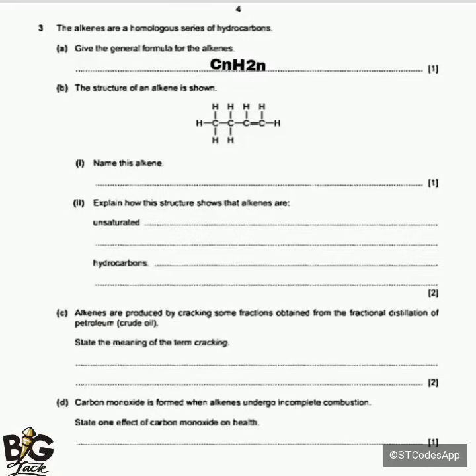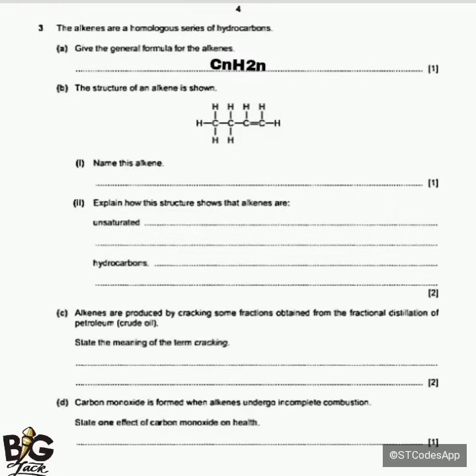I forgot to tell you that alkanes are saturated hydrocarbons. When you say alkanes are saturated hydrocarbons, it means they have a single bond between them. Now, as for alkenes, they are unsaturated hydrocarbons because they contain a double bond, like the structure on